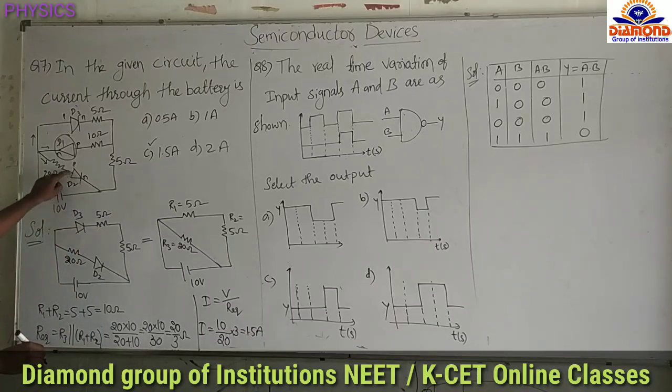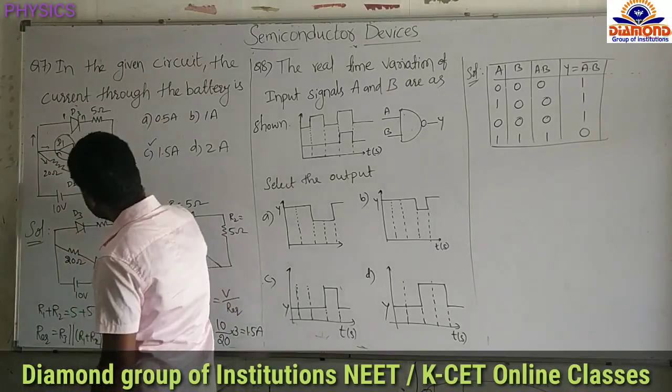For the D2 diode, positive is connected to the high potential and negative is connected to the low potential, so it is forward bias. And for the D1 diode, positive is connected to the N and negative is connected to the P, so it is in reverse bias. And next, D3 has positive connected to the high potential and negative connected to the low potential, so it is in forward bias.